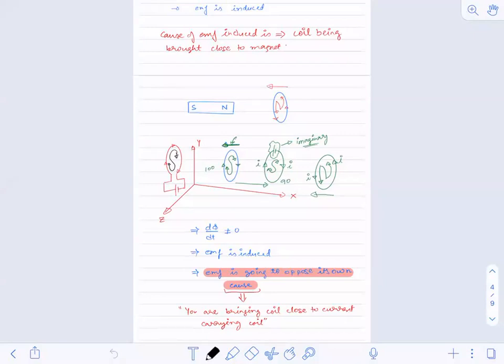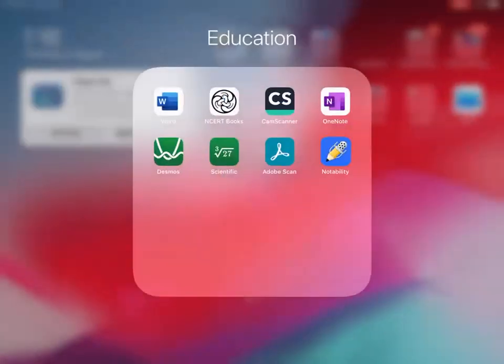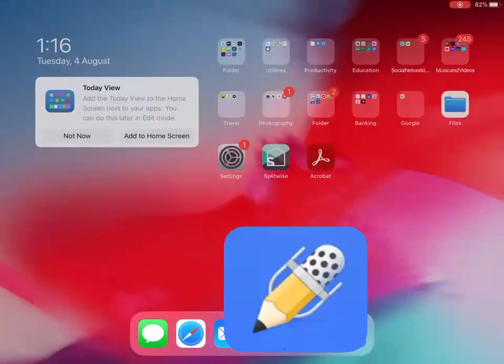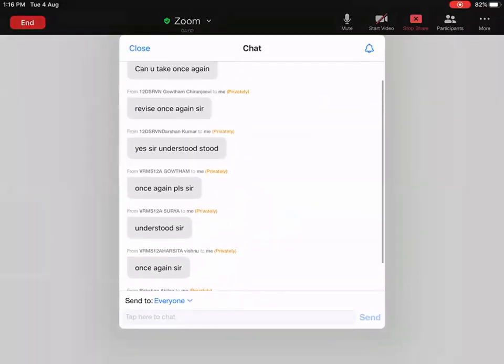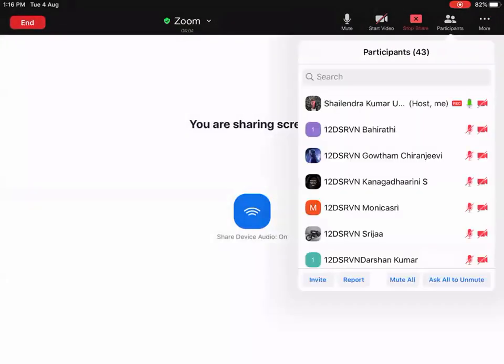Shall I take it once again, or have you understood that portion? Lenz's law. The significance of the negative sign in Faraday's law. Have you understood that portion, or am I supposed to take it again? Okay, you want me to take it again?